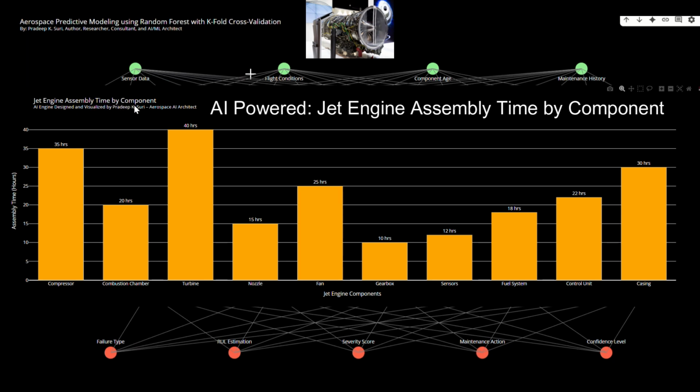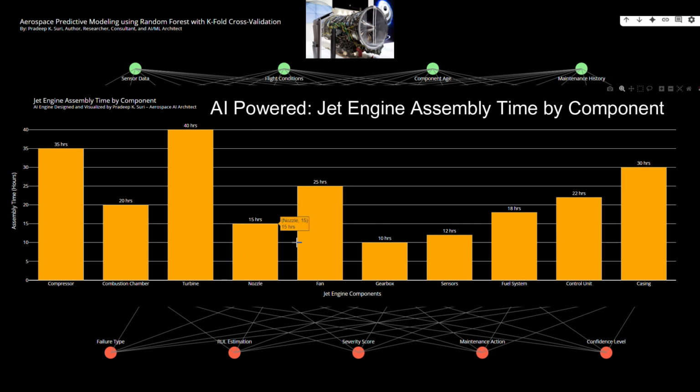AI-powered jet engine assembly time by component. This is a prototype, not for commercial use. AI engine designed and visualized by Pradeep K. Suri. This Python program leverages the powerful Plotly library to visualize jet engine assembly time by major components using a